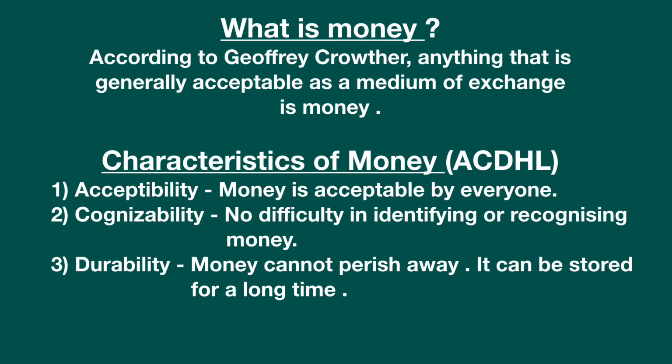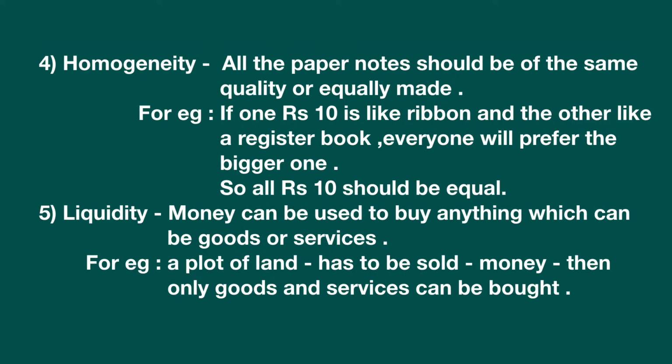Number 3, durability. Money cannot perish away or rot. It can be stored for a long time. Number 4, homogeneity. That means equality. All the paper notes should be of the same quality or equally made. For example, if one rupees 10 is like a ribbon and the other like a register book, everyone will prefer the bigger one. So all rupees 10 should be equal, all rupees 1000 should be equal.